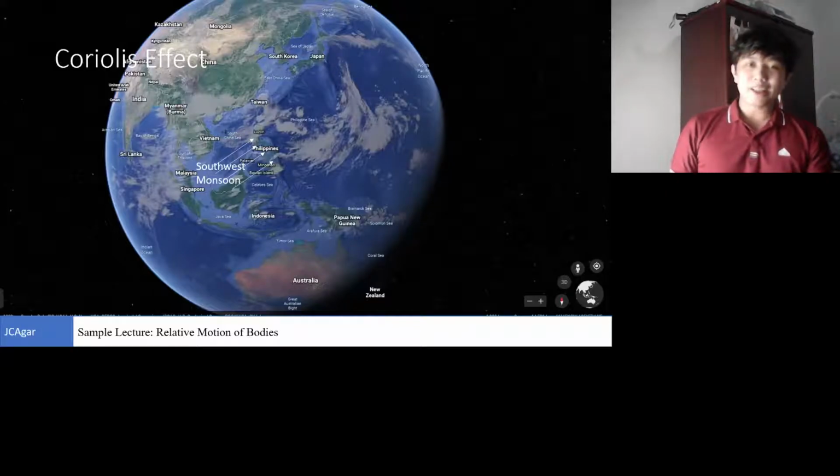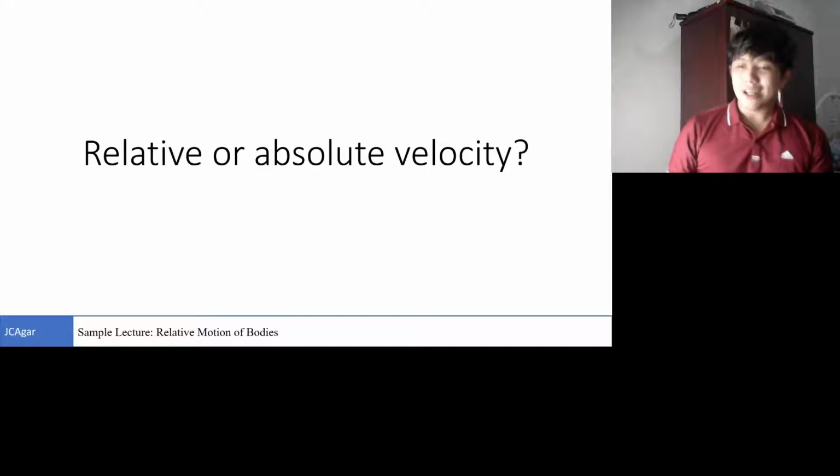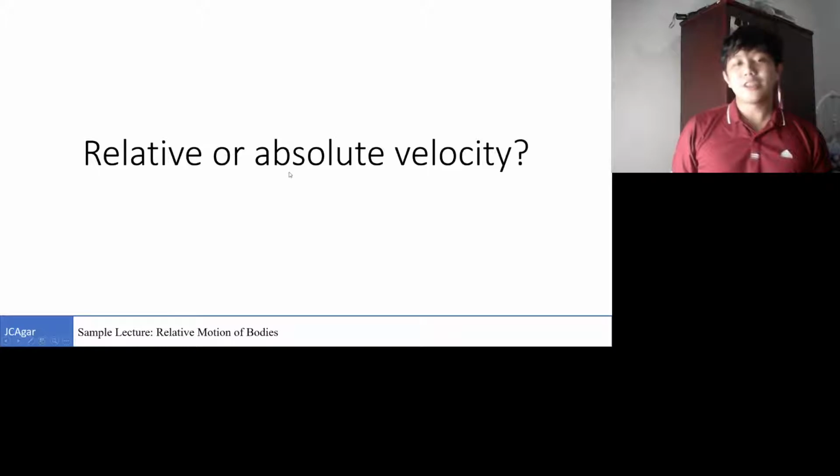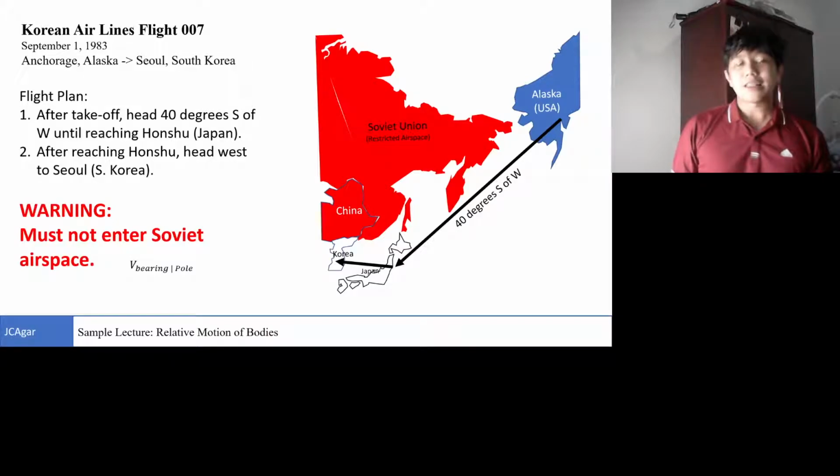So that brings us to another question. With regards to the changing frames of reference, how do we determine velocity? Do we take the relative velocity, or should we just use the absolute velocity? A classic example, or an appalling example, is in 1983. This is a Korean Airlines flight from Anchorage, Alaska to Seoul. The flight plan was simple: head 40 degrees south of west towards Japan, then when you reach Japan, move west towards Seoul, South Korea.